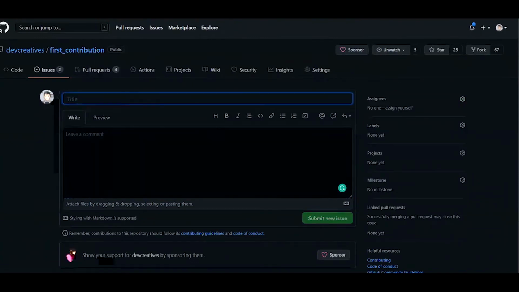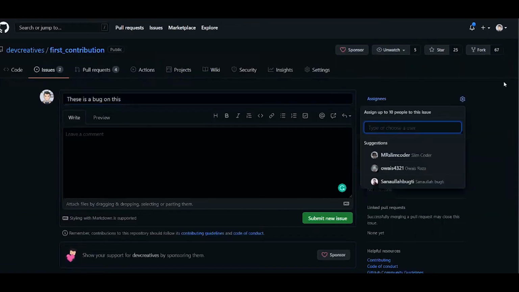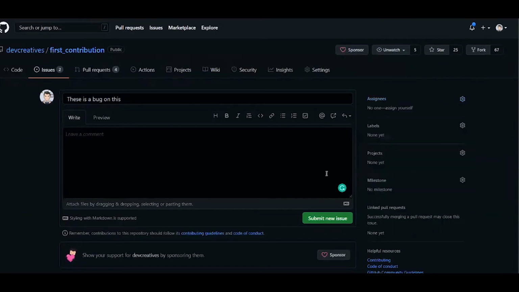Or maybe I can write that there is a bug on this line, and I share a screenshot. Then I ask the organization members, or someone from the team, to assign this issue to me because I am interested in solving it. So they assign that issue to me so that I can solve it.